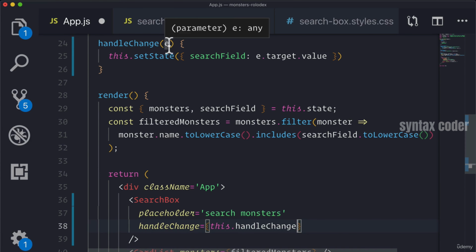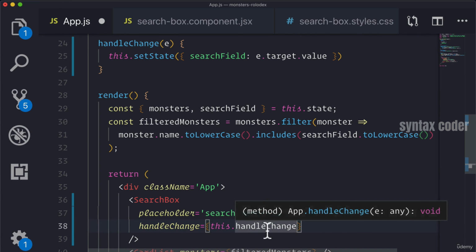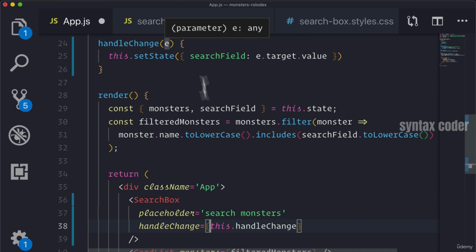e is being referenced in the function definition, so even though earlier we were explicitly writing it out like this, this is the same equivalent thing because this.handleChange is referencing this full function with the e signature.